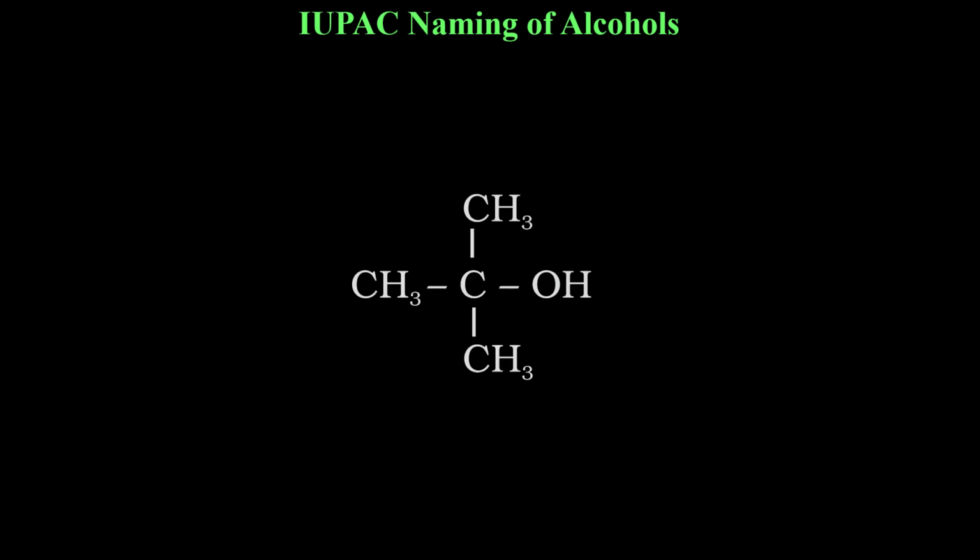Next one. Now in this case, you need to consider first this part. I am talking about the common name. Okay. So for the common name, if you consider this part, how many carbons are there? 4. It means it is butyl alcohol.